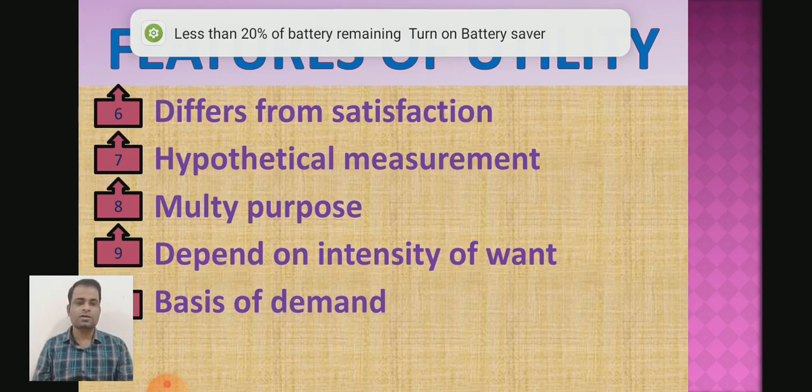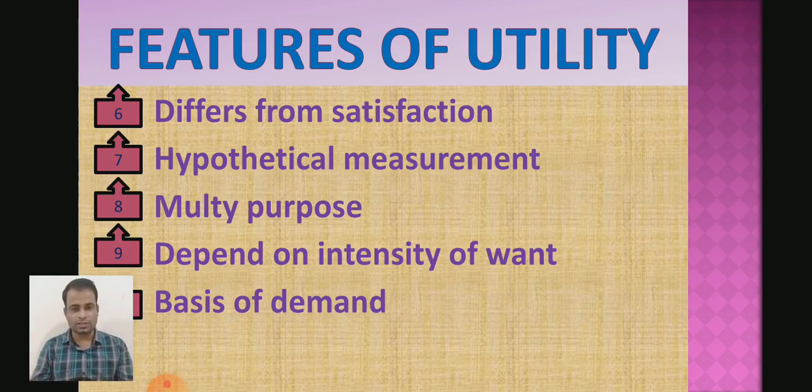It means the consumer will not demand that commodity. It means the demand of the consumer totally depends on the utility derived by the consumer from that commodity. If a commodity has utility for the consumer, then he may demand it. If it does not, then the consumer will not demand it.